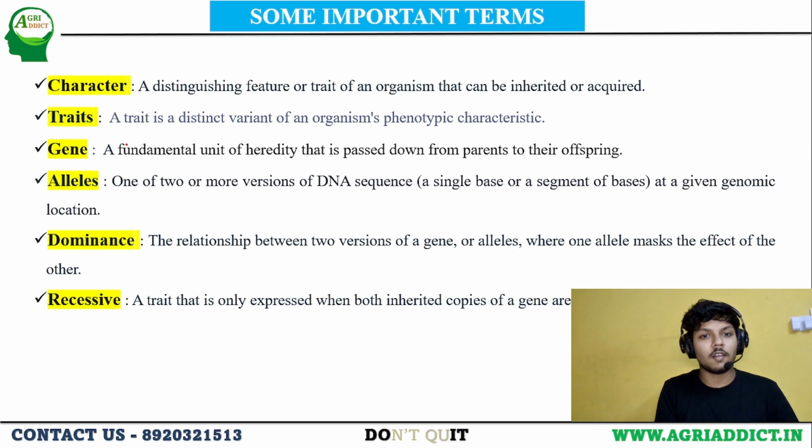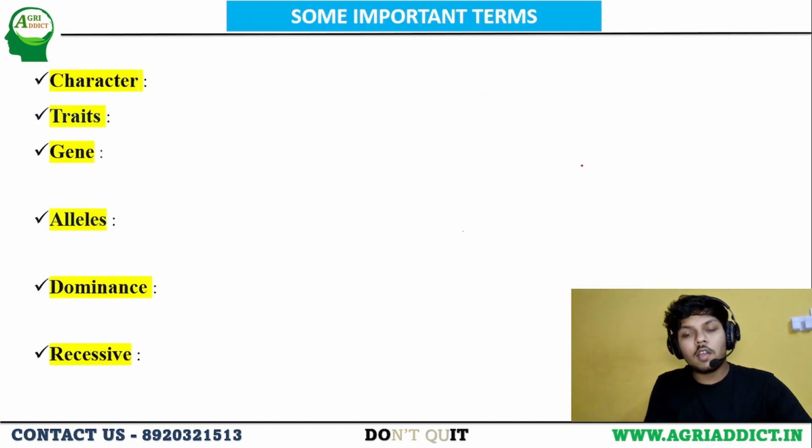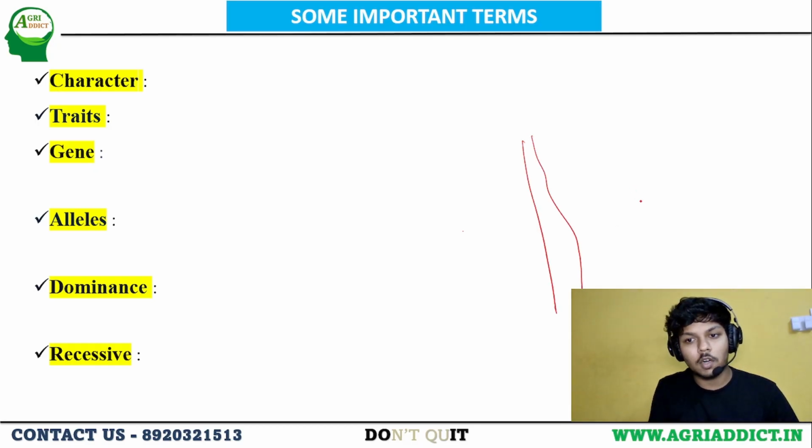Character and trait. Character means a distinguishing feature of an organism, whereas trait means a distinct variant of an organism's character. To know the difference, let's see. Take two plants, one tall and the other short.